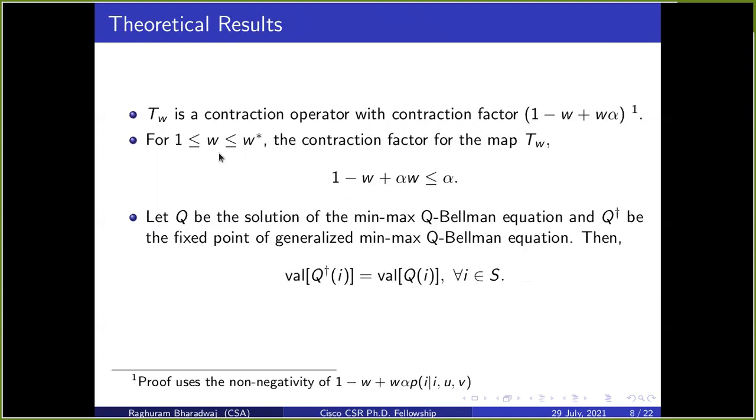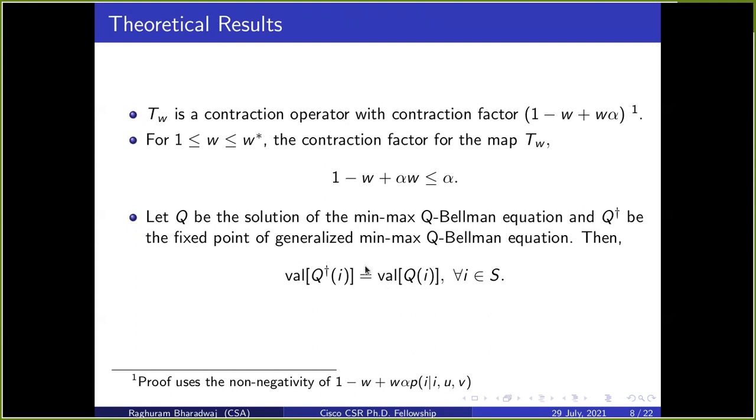Now, if the game structure is such that W can be chosen between 1 and W star, then the contraction factor of T_W is in fact smaller than alpha itself, where alpha is the contraction factor of the operator T. So this facilitates a faster computation of the min-max value of the game.